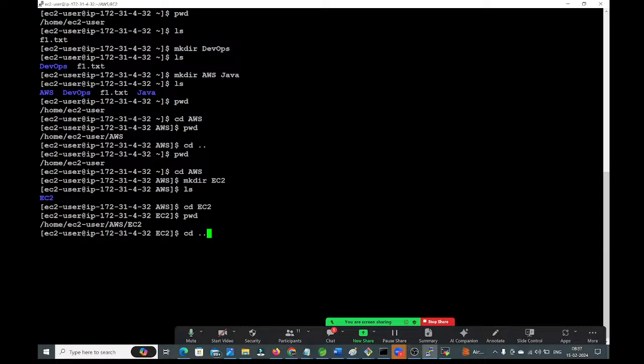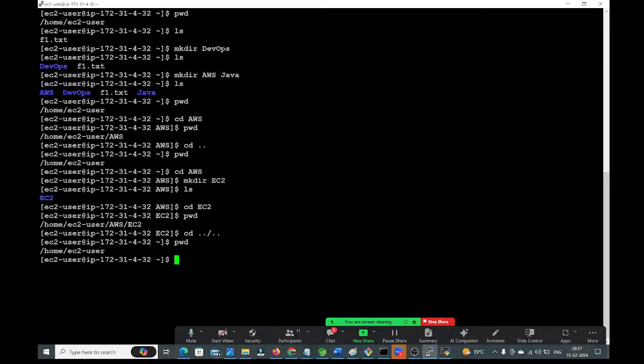If you want to come out from one directory, just you need to give cd space dot. If you want to come out from two directories, then cd space dot slash, again dot, you need to give. Cd space dot slash dot, guys. Now at a time you will come out from the two directories. Enter. Now you can check pwd. See guys, where you are in? EC2-user. At a time you came out from EC2 and AWS also.